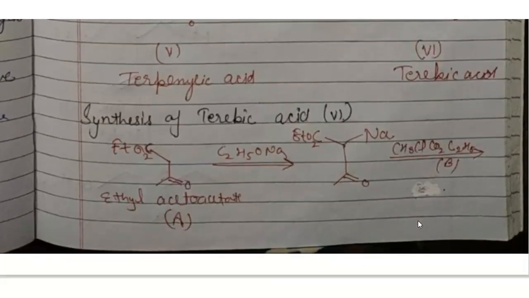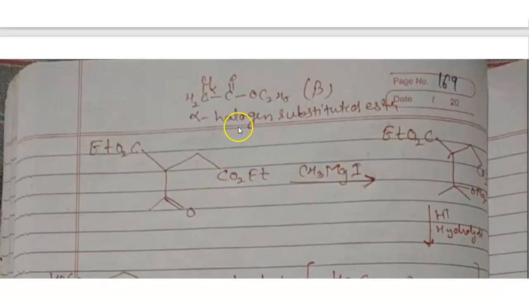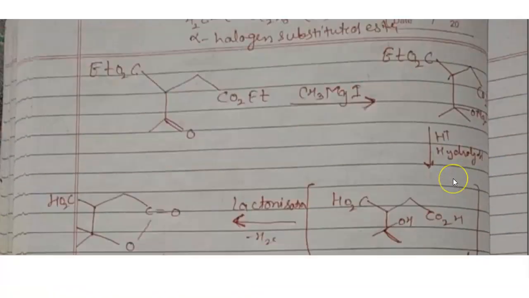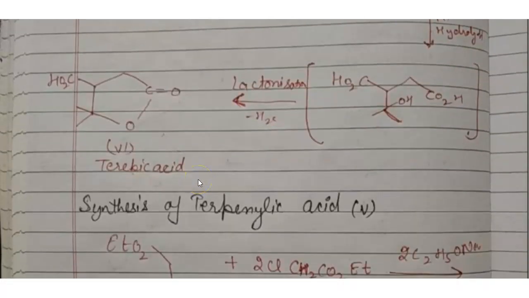Now, synthesis of terebic acid: it is from ethyl acetate with sodium ethoxide to form this compound. Then further we add this compound and next CH3MgI to form these products. Then hydrolysis, water is removed, then it lactonizes to form terebic acid.